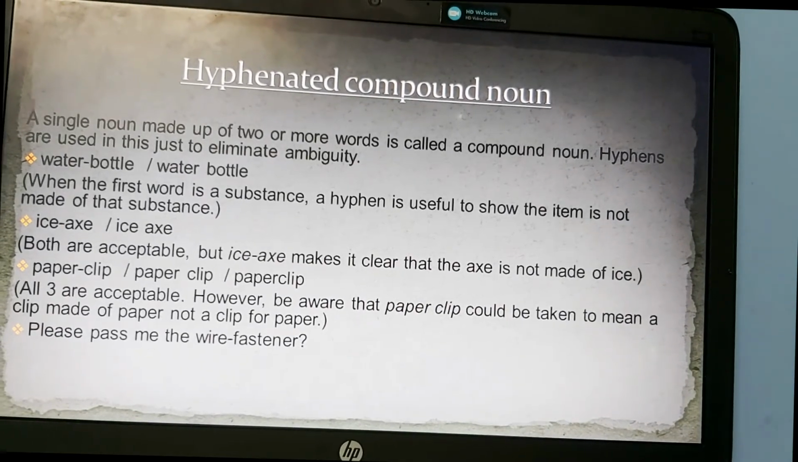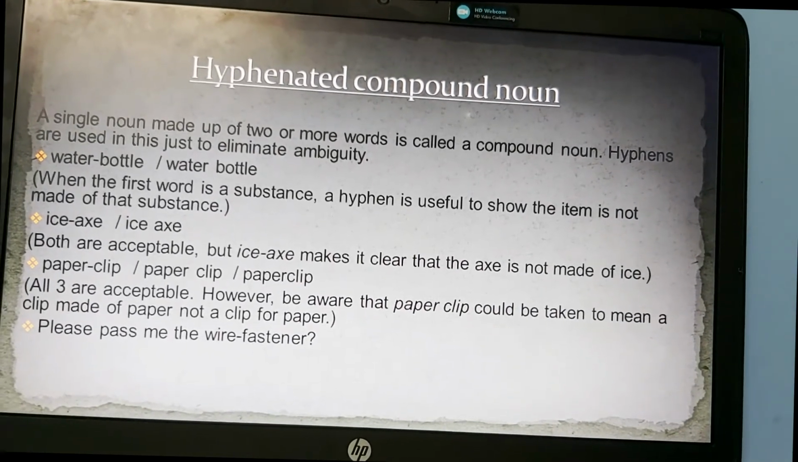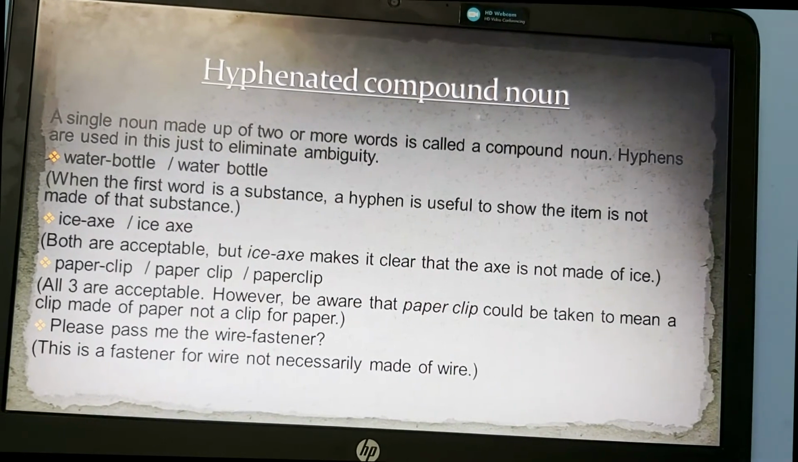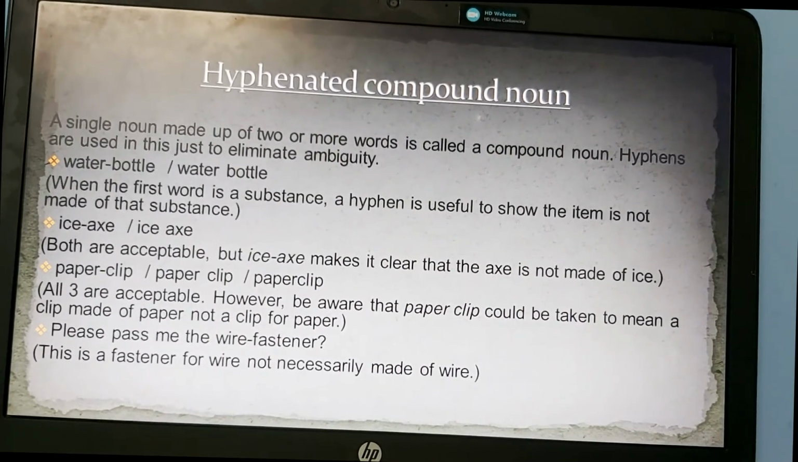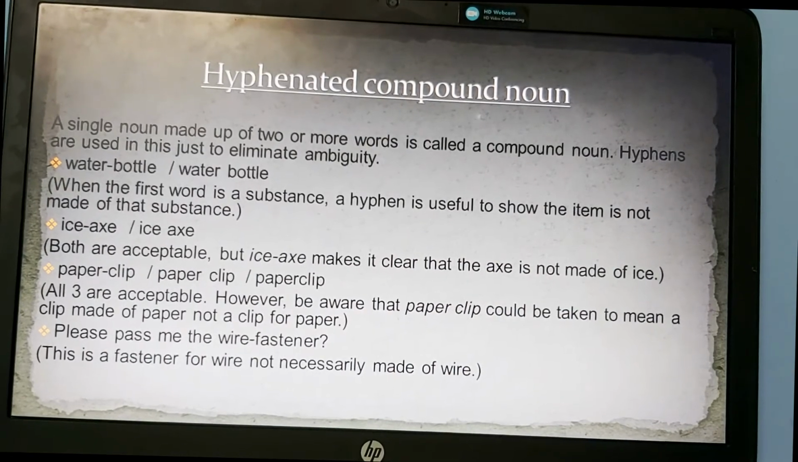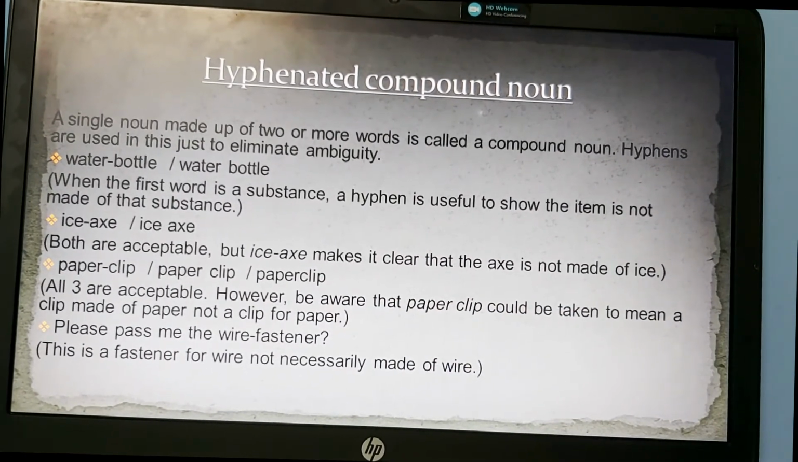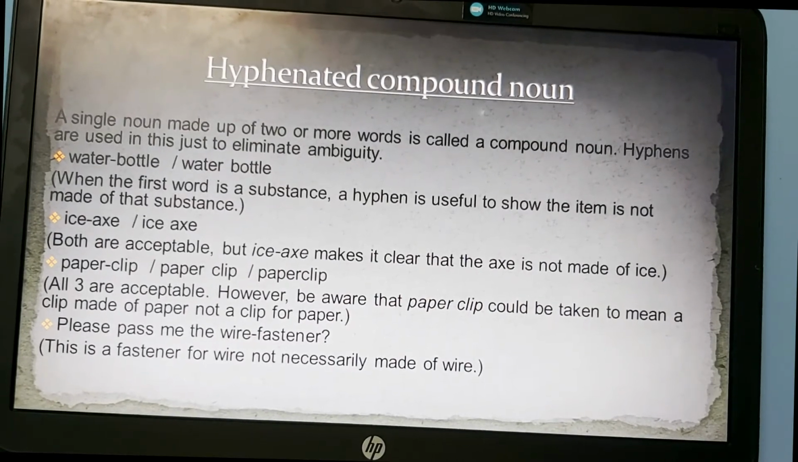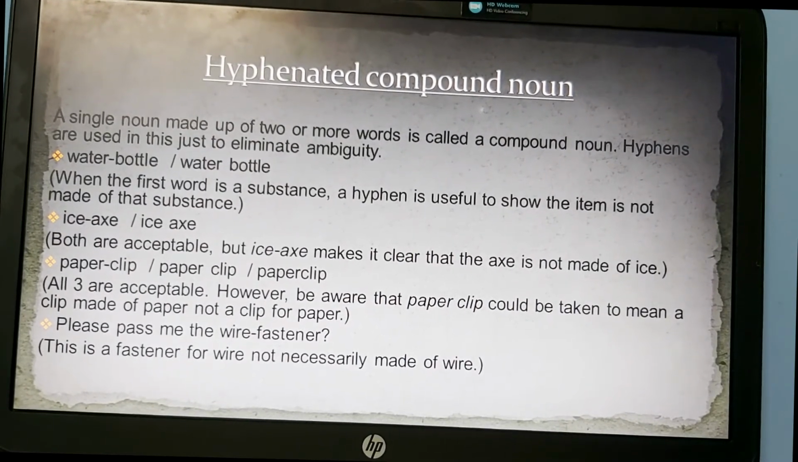Next, please pass me the wire-fastener. What is a wire-fastener? This is a fastener for wire and not necessarily made up of wire. The fastener is used to fasten the wire but is not made up of wire. So to eliminate the ambiguity or to make the expression clearer, we use a hyphen in the noun.